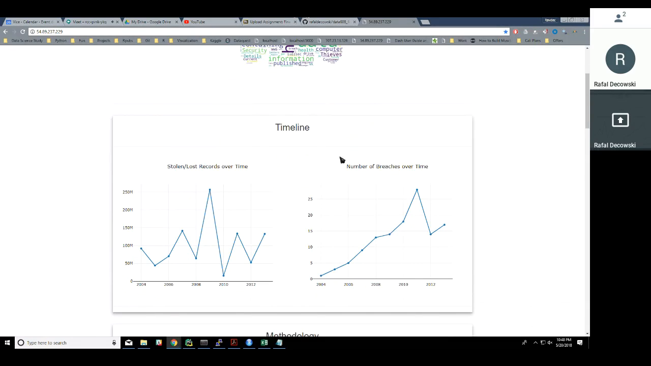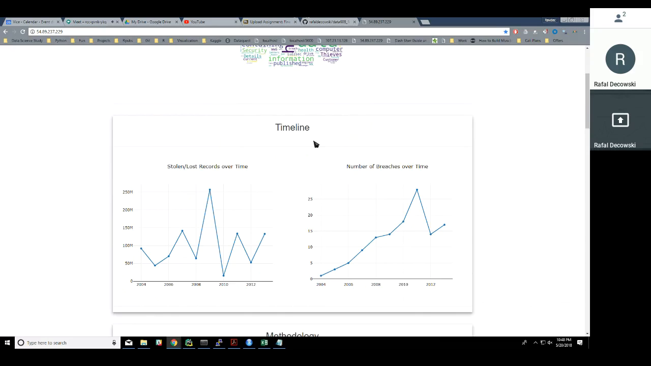There are two charts for each feature. On the left side, we have the sum of stolen or lost records. And on the right side, we have the count, or the frequency, of data breaches. And this pattern repeats throughout the page for each variable.